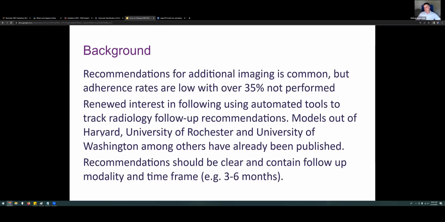There's renewed interest in using automation tools such as ChatGPT or AI or NLP models in order to find these follow-up recommendations in the reports. One of the notes from the research shows that recommendations should be clear and contain follow-up modality and time frame for follow-up adherence to be followed.